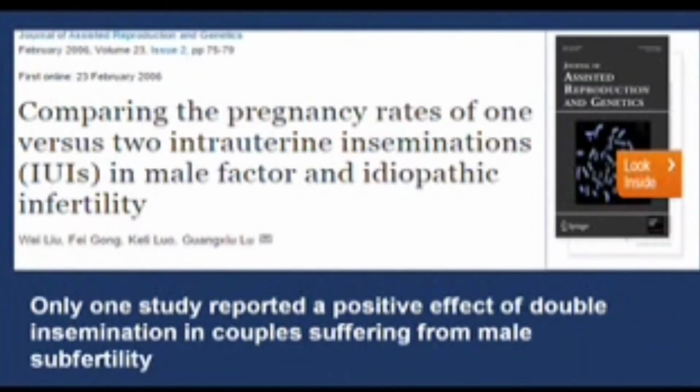However, there are people who are in support of a double IUI, where they do say that you should do an IUI before the rupture is confirmed and after the rupture is confirmed. So you give the trigger on a particular day, the next day you do an IUI, and then again the next day you do another IUI. And there have been studies which report positive effect of double IUI in couples suffering from male subfertility.